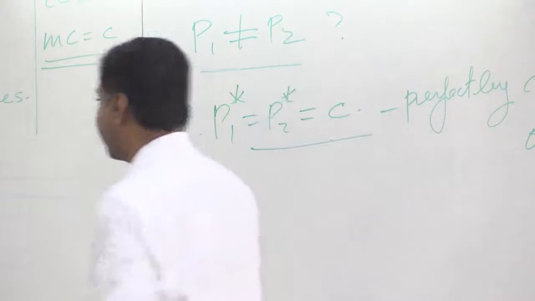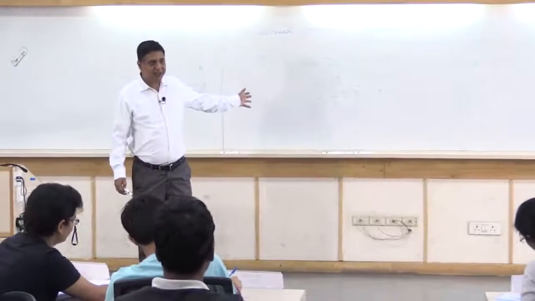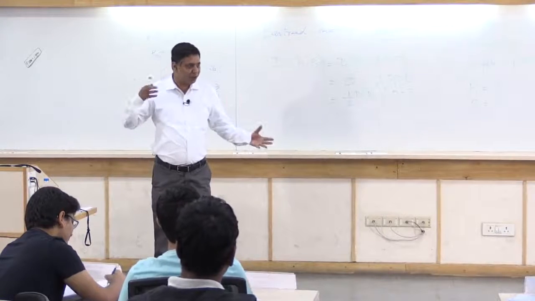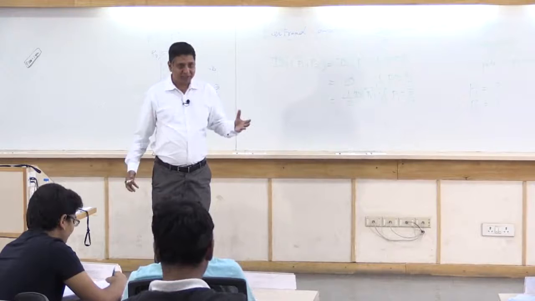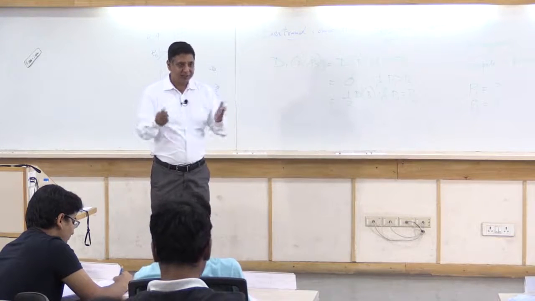Therefore, this is also sometimes called the Bertrand paradox, that with two firms you get the perfectly competitive outcome. If this was the case, then as a public policy you are always worried about monopoly or monopolization, but this is saying do not worry.